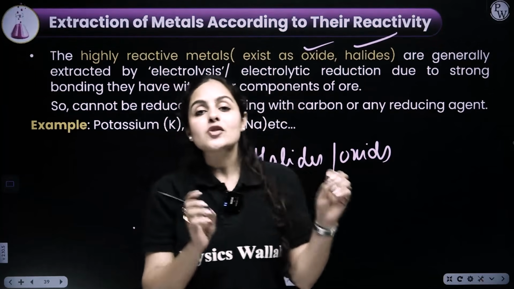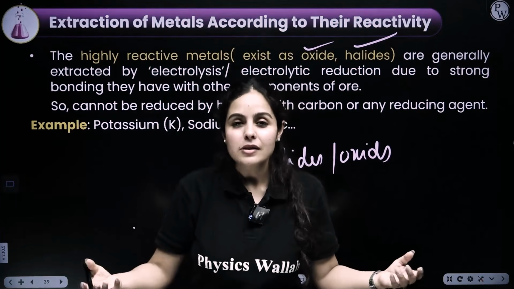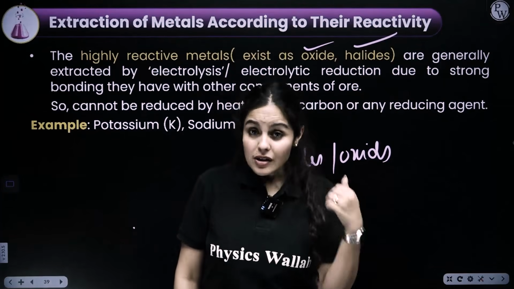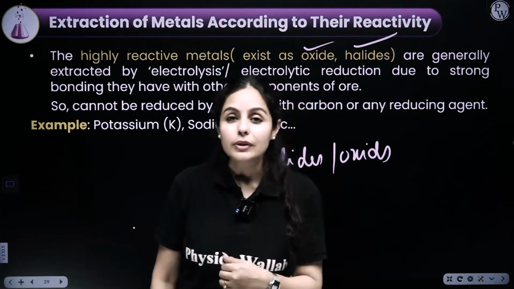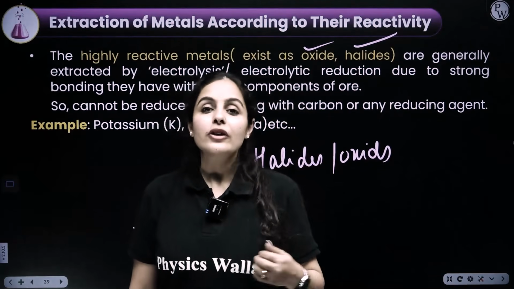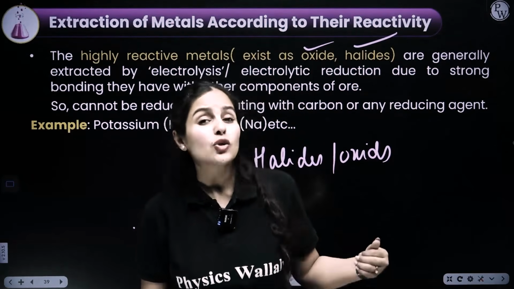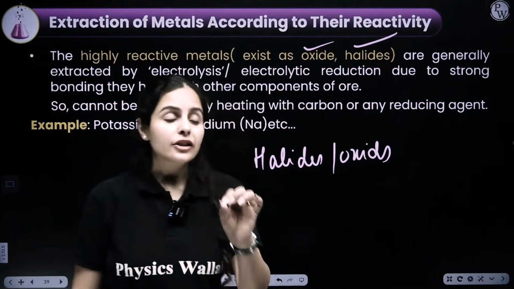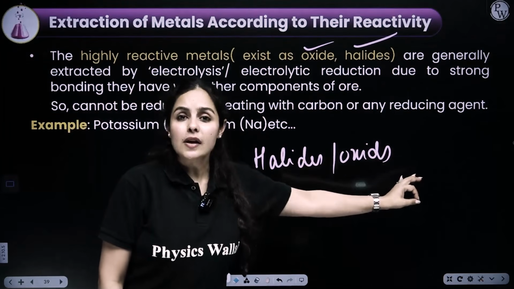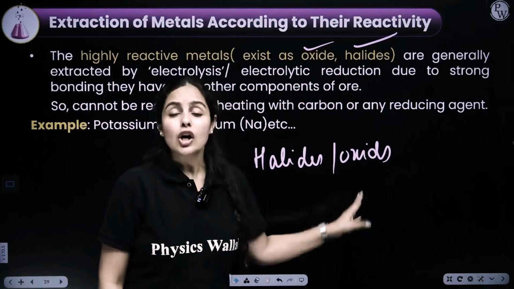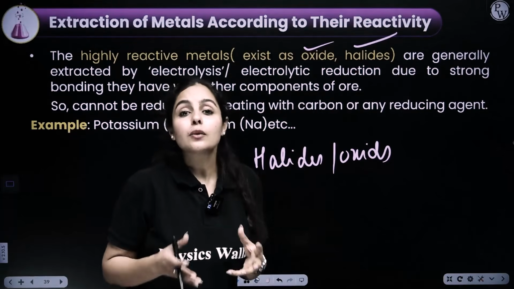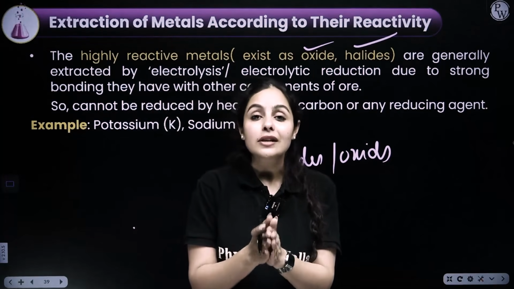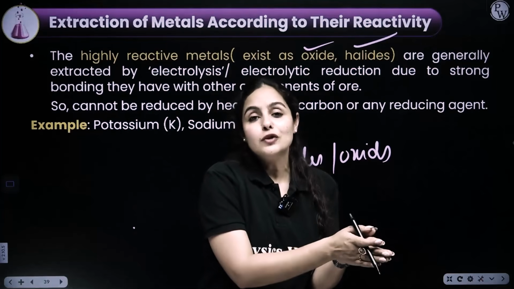So if I want to extract a metal, on a general basis, I just have to put a reducing agent and a metal could be extracted. But in this case, it is not possible. A simple reducing agent or a simple reduction will not work at all. Why? Because metals are so reactive and so strongly bonded to their oxides and halides. To break that bond, to extract that metal, we require a magical method, and that particular method is in presence of electricity. We have to do a reduction.